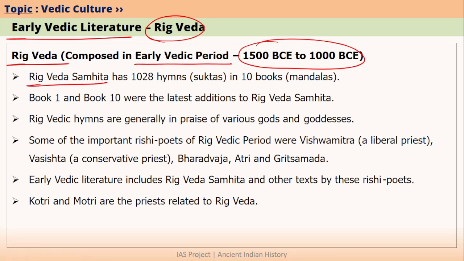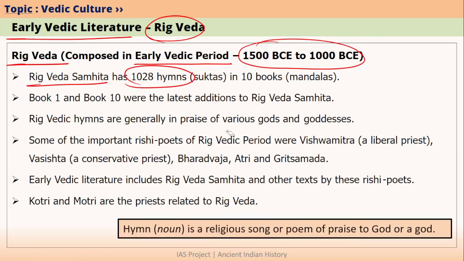Rig Veda Samhita basically has 1028 hymns. A hymn is nothing but a religious song or a poem of praise that is sung for a god. Okay? And the hymns of Rig Veda are called Suktas. Rig Veda is not a single entity.